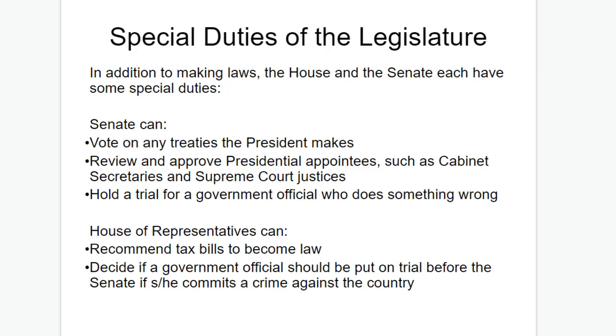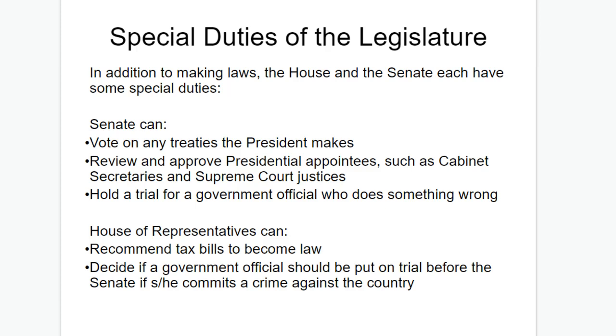Special duties of the legislature, or this branch, the legislative branch: in addition to making laws, the House and Senate have special duties. The Senate can vote on any treaty that the president makes. They can review and approve the presidential appointments such as cabinet secretaries and Supreme Court justices. And they could hold trial for a government official who does something wrong, in the case of something like an impeachment.